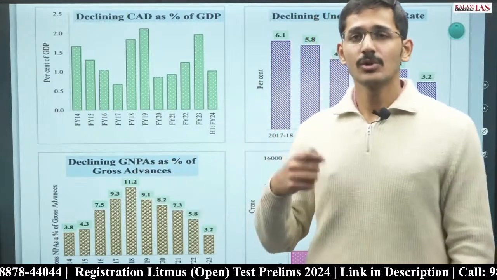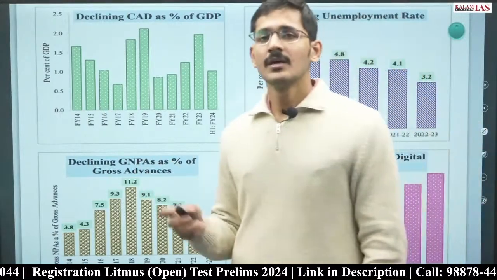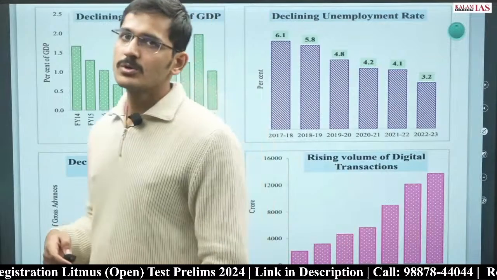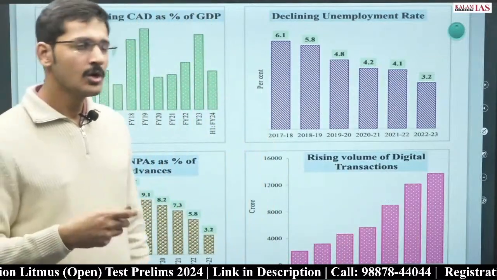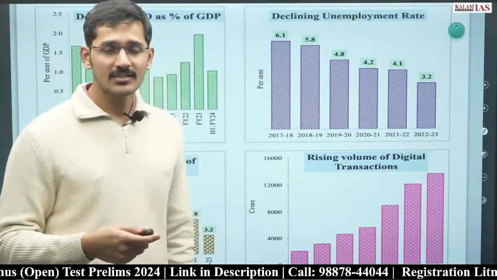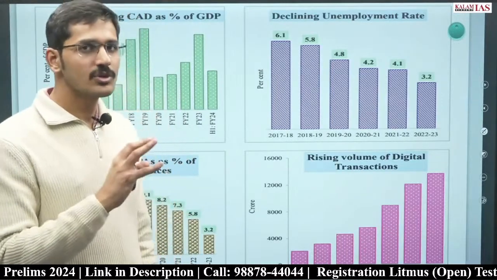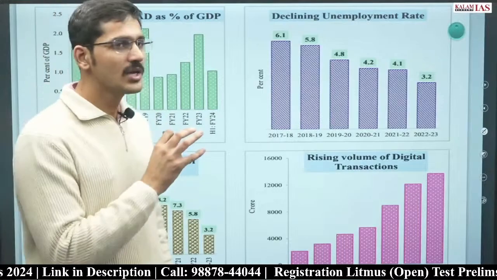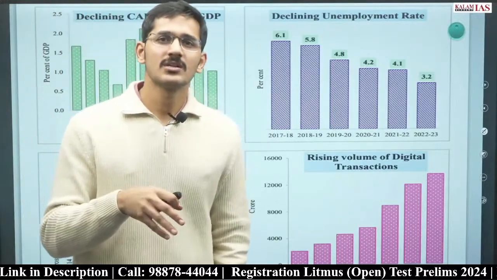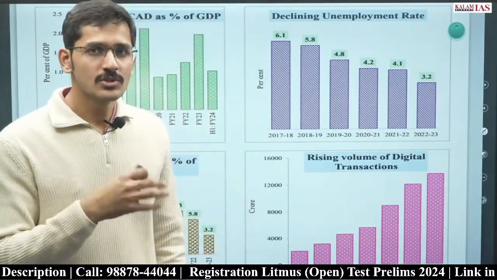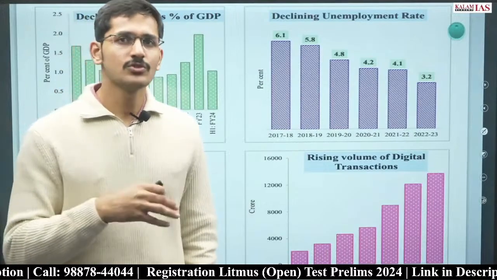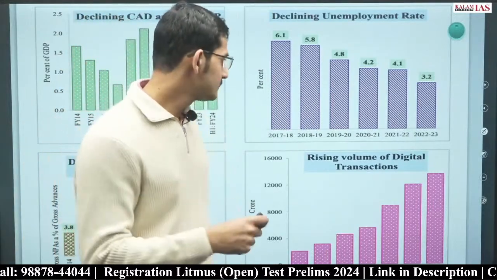What is the difference between gross NPA and net NPA? This is also something we have talked about in our last class. So go and watch the last class to have conceptual understanding about the difference between gross NPA, net NPA, about the unemployment rate, labor force participation rate, worker population ratio. So these are certain important terms around which UPSC can frame a question.